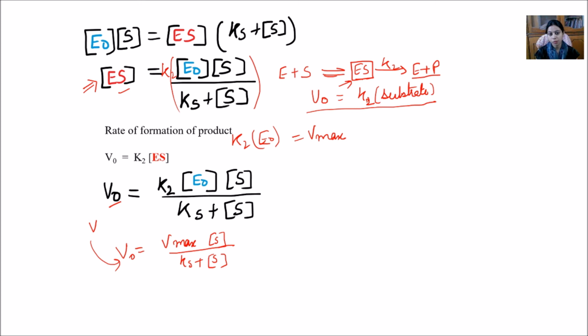Though here it will also depend on the dissociation constant of the intermediate state, it is still better to consider V naught, and it will give you a more authentic result. The same theory was well adopted by Briggs and Haldane, and they just modified this equation into another form, which I will discuss in my next class.